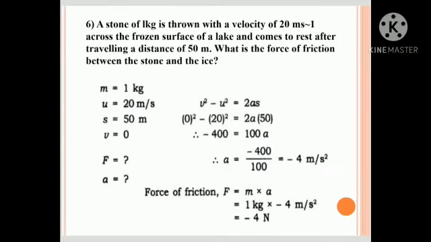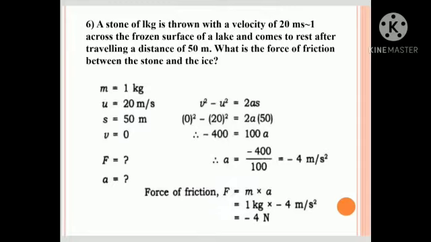A stone of 1 kg is thrown with a velocity of 20 meters per second across the frozen surface of a lake and comes to rest after traveling a distance of 50 meters. What is the force of friction between the stone and the ice? Mass is 1 kg, U is 20 meters per second, S is 50 meters, V equals 0, F we want to find, A we want to find.